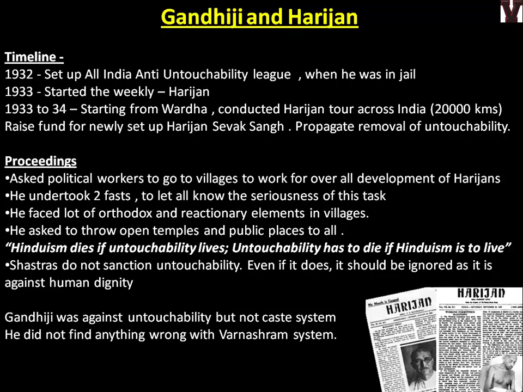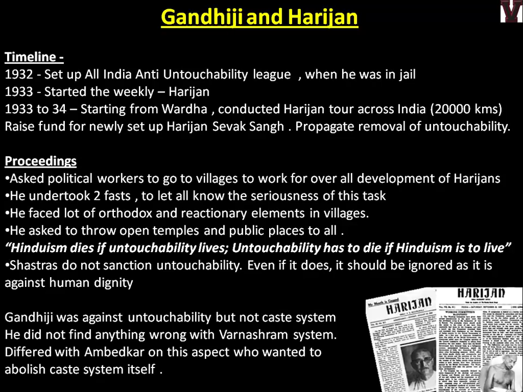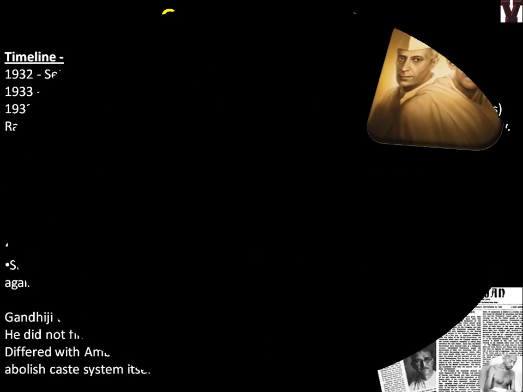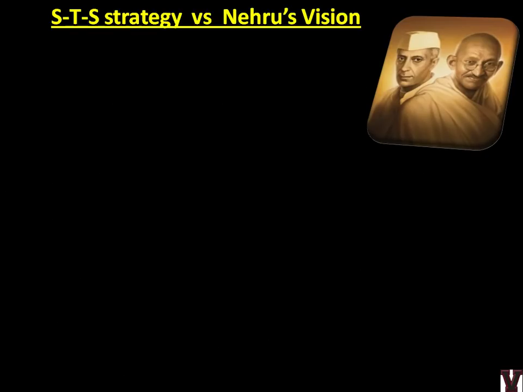Again, the same thing, this also we have discussed. Gandhiji was not against the caste system, but Ambedkar actually wanted to remove the overall caste system. Gandhiji said it is good that the Varna system exists so that division of labor happens according to the Vedas. So this is also one reason for conflict between Ambedkar and Gandhi. I hope you got enough points so that you could write in detail about the Harijan class, depressed classes, Poona Pact and Ambedkar-Gandhi relations. Now we will see one more thing which is important. There are two topics left in this chapter, I think.